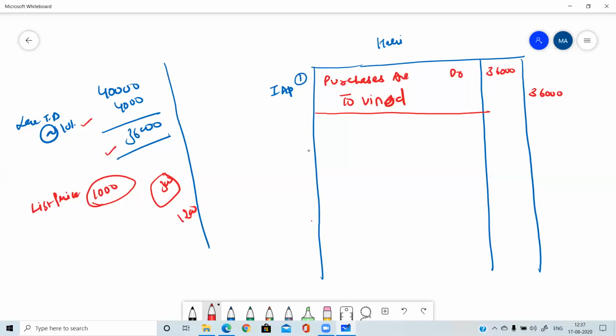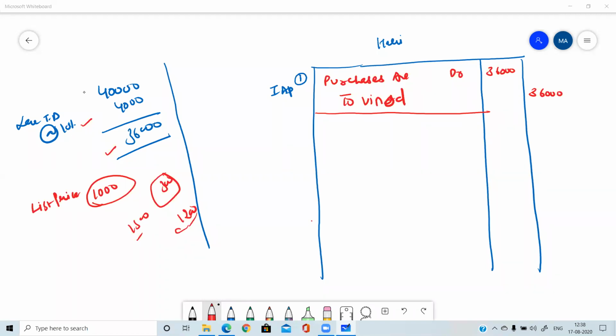After 2 days you went back to that shop and you want to return that dress because you don't like it. So will the seller repay you 1,500 or 1,200 for that purchase return? 1,500 or 1,200? Yes, everyone. Yes, 1,200. Why? Because whatever discount you took at the time of purchase of the goods, the same discount you are going to subtract at the time of purchase return of the goods.